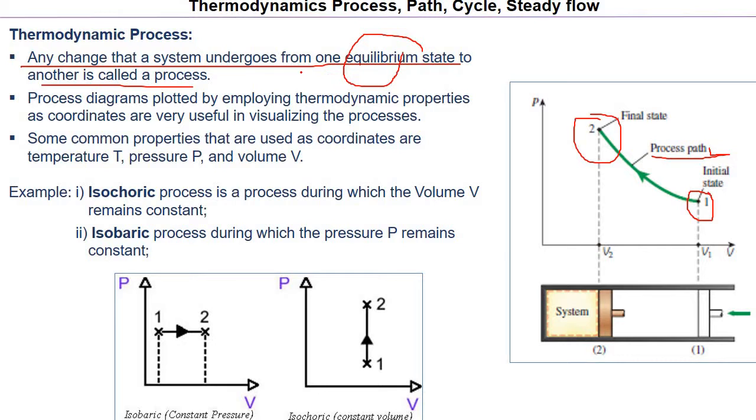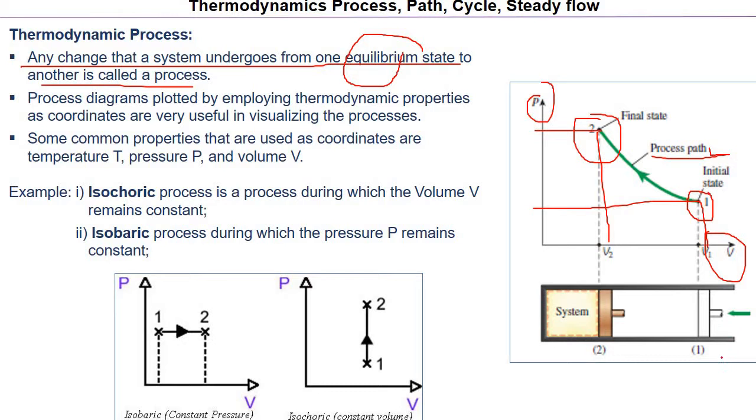The main important thing is that a process is the transition from one equilibrium state to another equilibrium state. Another important thing is that every state is defined by its properties. So we plot the state. We always take any two properties, like here we are taking pressure and volume, and we are plotting the state. Here it had a certain pressure P1 and volume V1, then it went to another state where pressure was P2 and volume was V2.